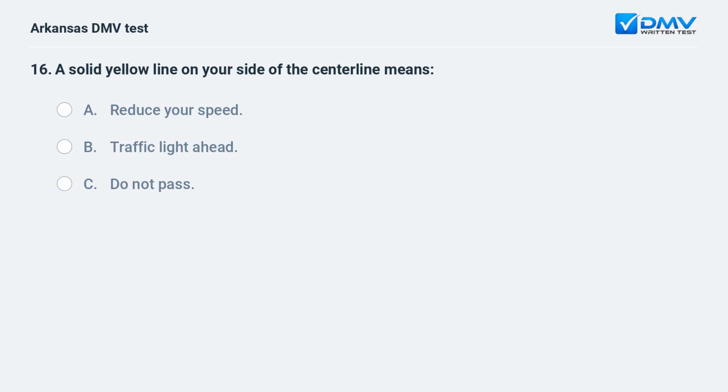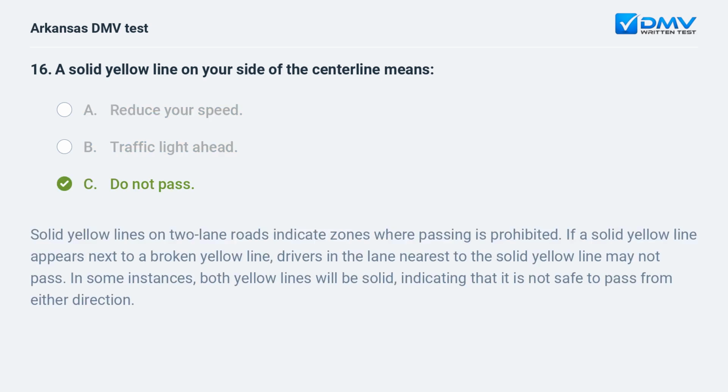A solid yellow line on your side of the centerline means: A. Reduce your speed. B. Traffic light ahead. C. Do not pass.